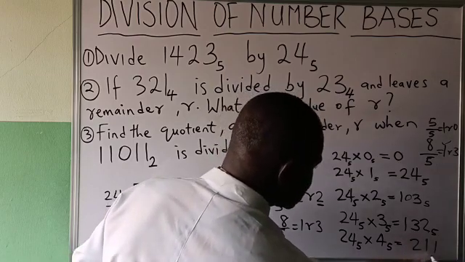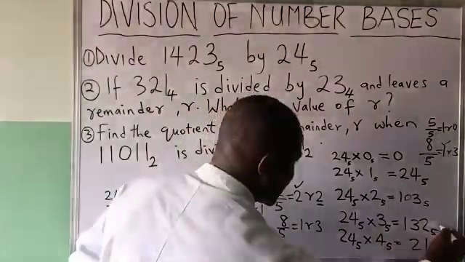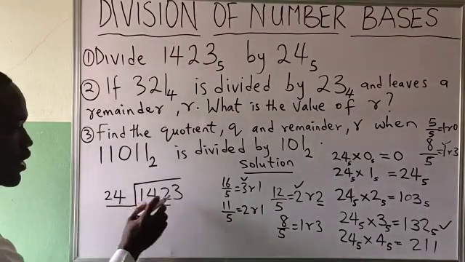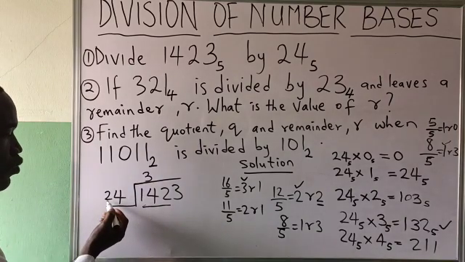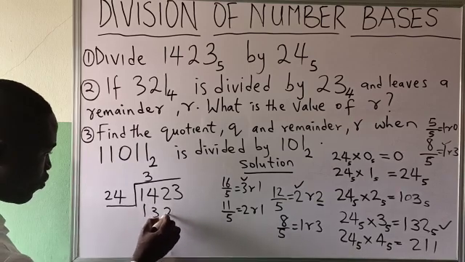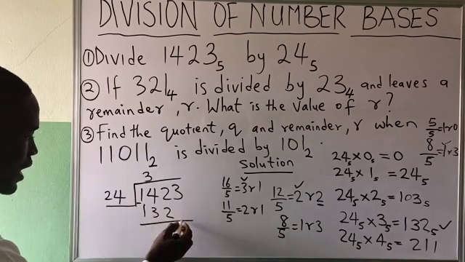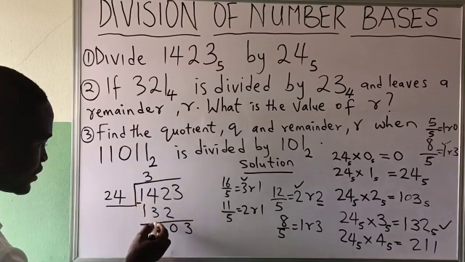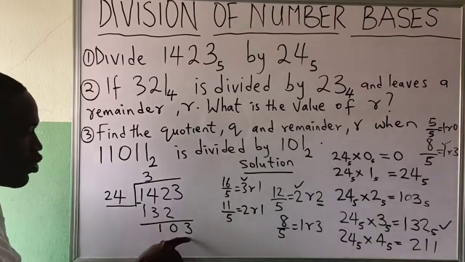You see that this is what is greater than 142. It means look at where I will pick. I will now say 24 divided 142 will give me what? 3. 3 times 24 will be giving me 132. 132, I will minus, carry down 3. 2 minus 2, 0. 4 minus 3, 1.